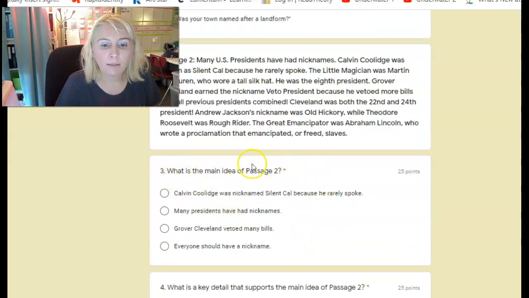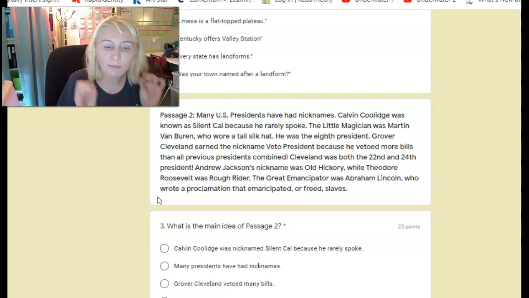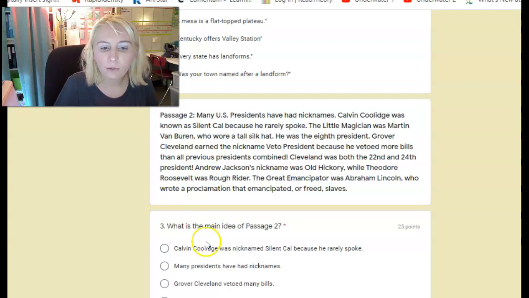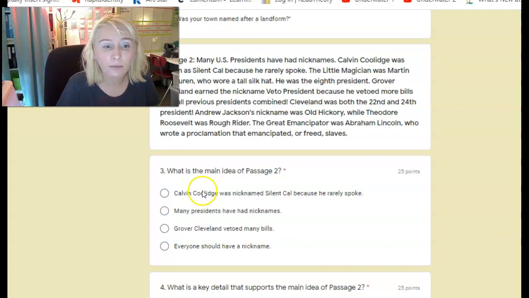So number 3, what is the main idea of this passage 2 here? So most of the sentences, if not all, but definitely most of the sentences are trying to get what point across to us? Was it trying to get across that Calvin Coolidge was nicknamed Silent Cal because he rarely spoke? Most of those sentences working together to prove that point to us. Many presidents have had nicknames. Are most of the sentences trying to prove that point to us? Grover Cleveland vetoed many bills. Was most of the sentences here trying to get that across to us? Everyone should have a nickname.